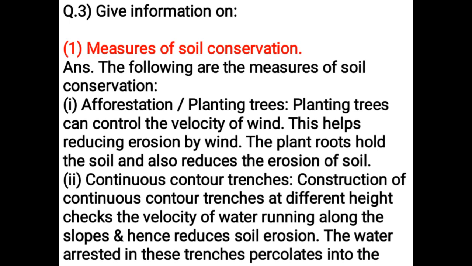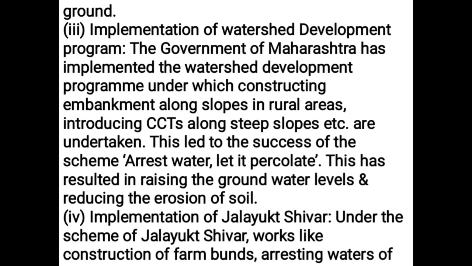Continuous contour trenches. Construction of continuous contour trenches at different heights checks the velocity of water running along the slopes and hence reduces soil erosion. The water arrested in these trenches percolates into the ground.